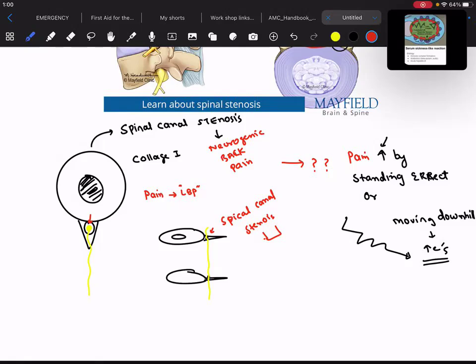The patient will tell you, doctor, the back pain increases by standing erect or whenever I move downhill. Okay, the back pain increases. Then the other question which we ask is, tell us about the factors which relieve your pain, which relieve your back pain.